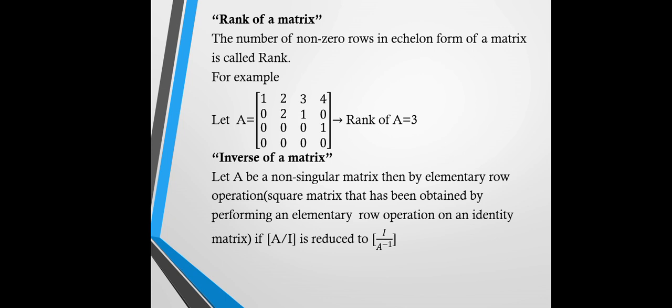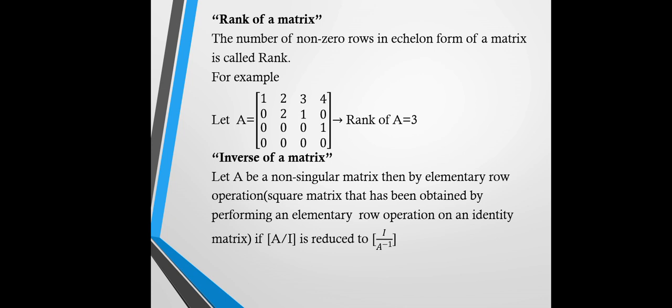Rank of a matrix. The number of non-zero rows in echelon form of a matrix is called its rank. Non-zero rows mean the elements are numbers. For example, in the first row 1 2 3 4 are numbers, in the second row 2 1 are numbers, in the third row 1 is a number, and in the fourth row all elements are 0. As we said in the definition, the number of non-zero rows is the rank, so the rank of the matrix A is equal to 3.